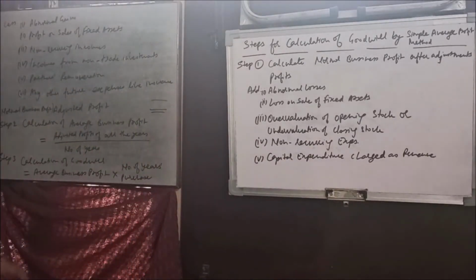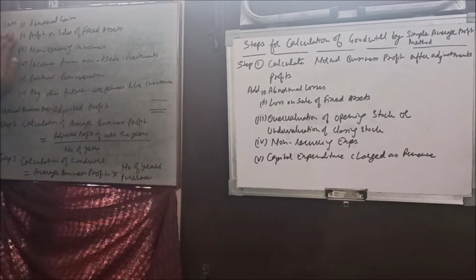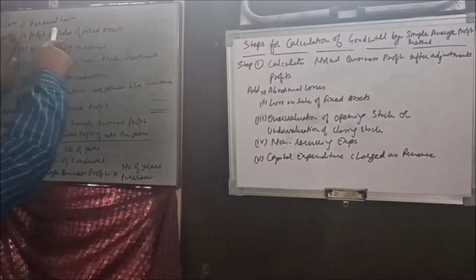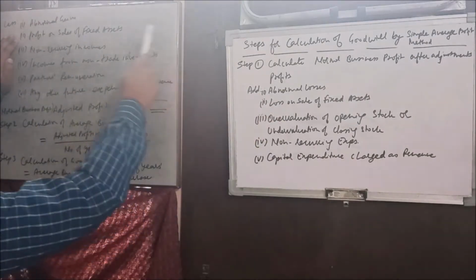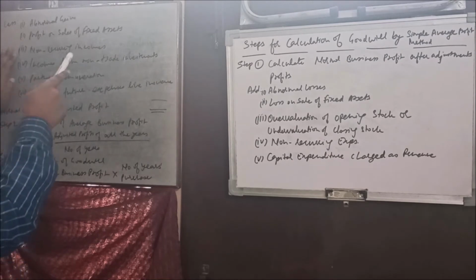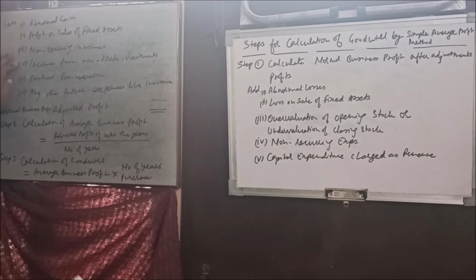Now let's move on here. Abnormal gains. These are the things which are supposed to be added, and these are the things which are supposed to be deducted. Similarly, as abnormal losses are added, abnormal gains are deducted. Profit on sale of fixed assets, as this is added, this is supposed to be deducted. Okay, non-recurring incomes is supposed to be deducted. Income from non-trade investment, because investments are not related to your trade, that's why these are to be deducted, because that is related to investment part. Okay, partners remuneration, if it is not being deducted, it is supposed to be deducted. Or any other future expense like insurance, you have not deducted, so it's time to deduct it.